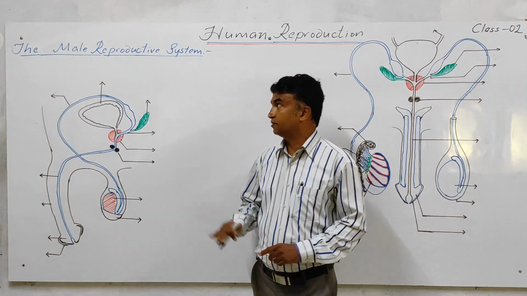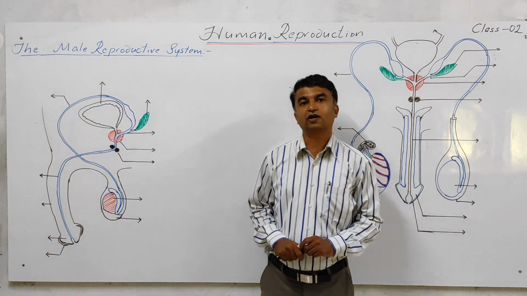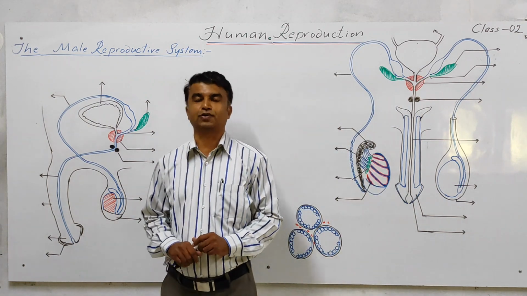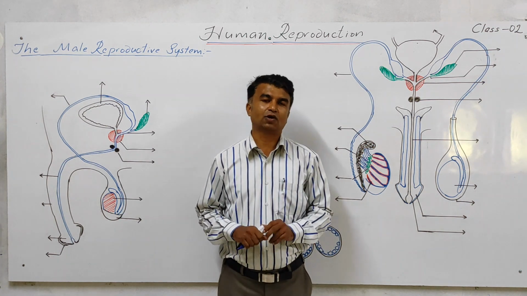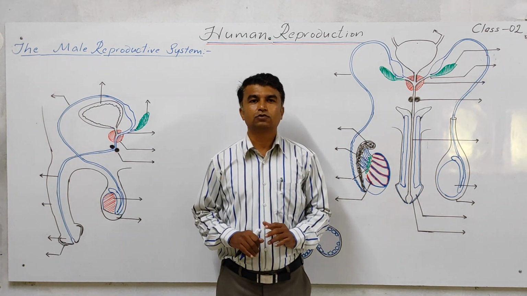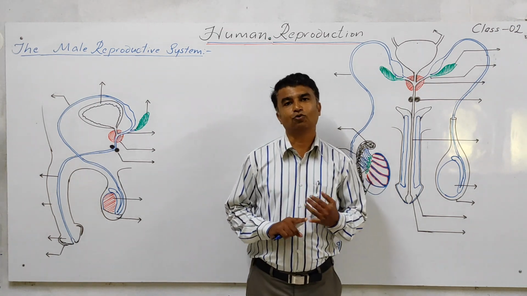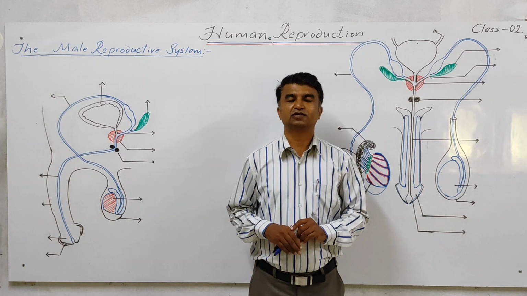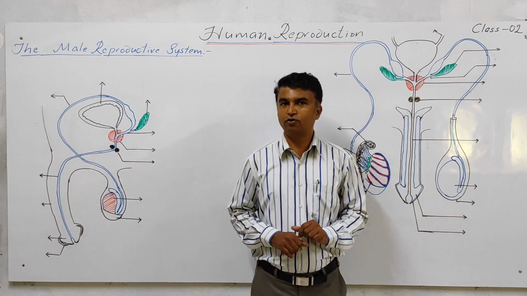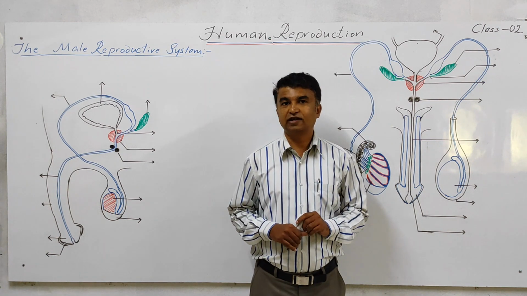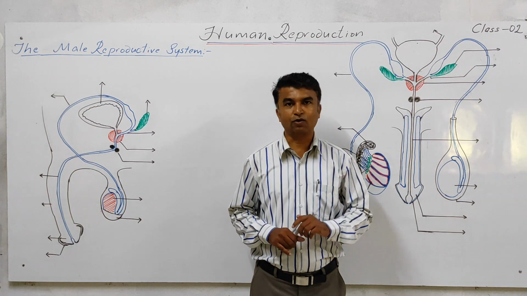This is the third chapter, human reproduction, and second class. In the first class we covered some terminologies and the events. Human beings are sexually reproducing organisms, they are unisexual, they are viviparous. The major event of sexual reproduction means gametogenesis takes place in both male and female body. Insemination means transfer of male gamete from the male reproductive tract into the female reproductive tract. Fertilization takes place in the female body where the male and female gamete fuse to form the diploid zygote.